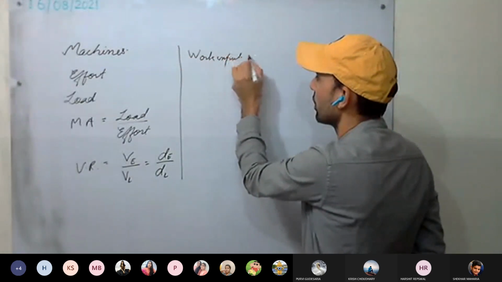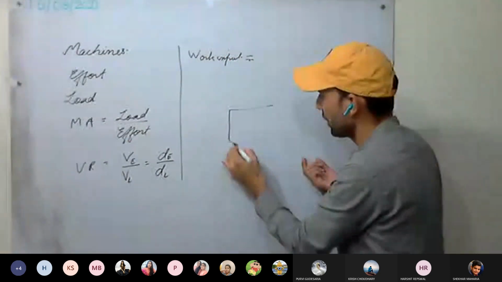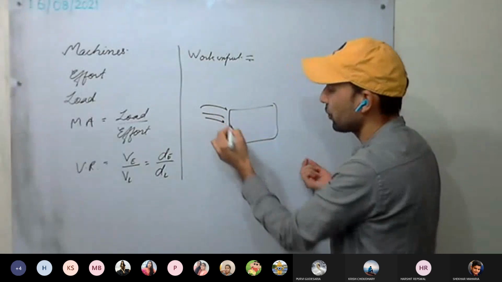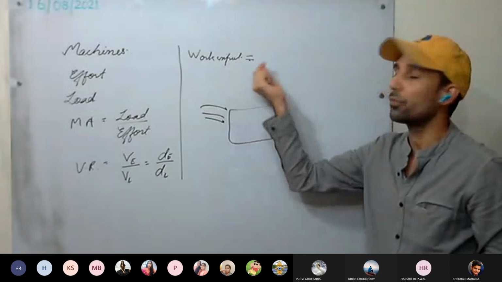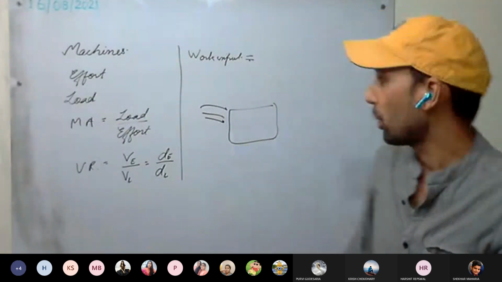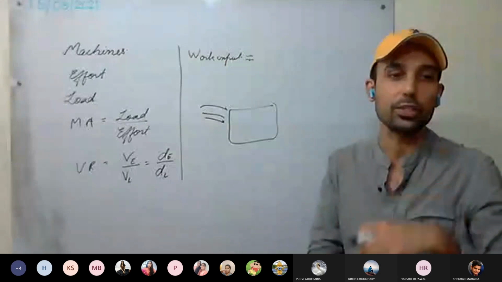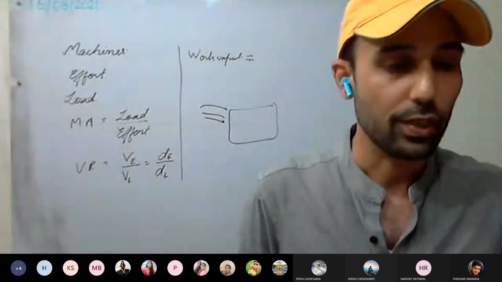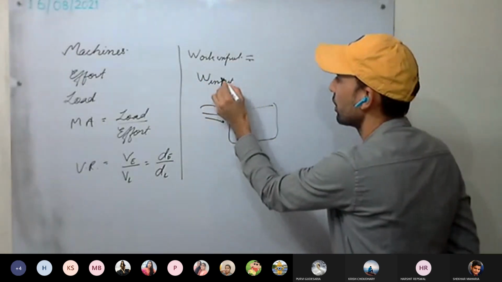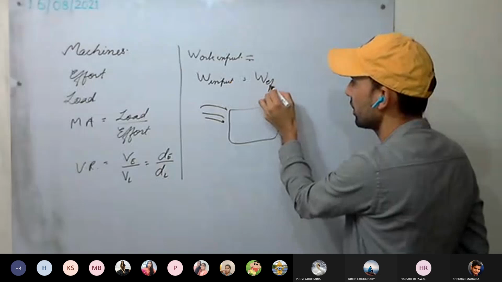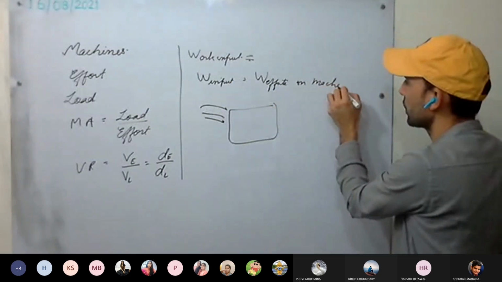Work input. Work input means we have the machine, and by effort we apply the effort. So how much work the effort is doing, that is the work done. How much work the effort is doing on the machine, that is work input. Work done on the machine by the effort is called input work. Okay. So this is W input. Work done by the effort on the machine, that is work input.